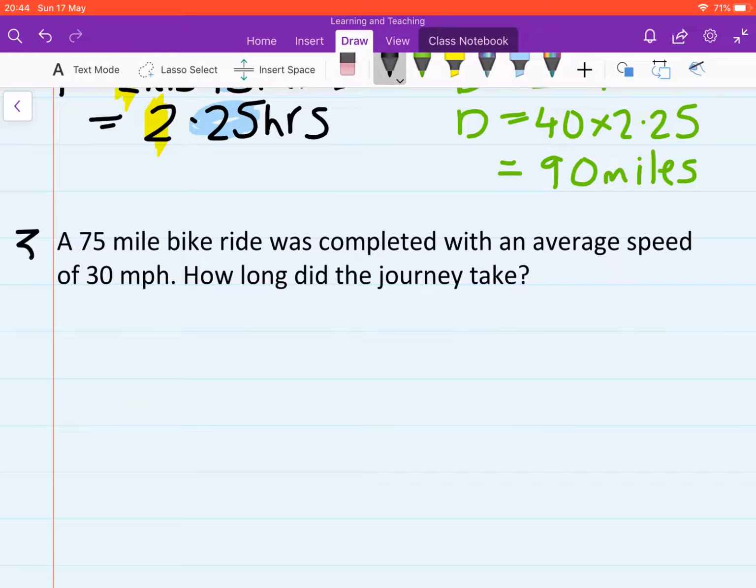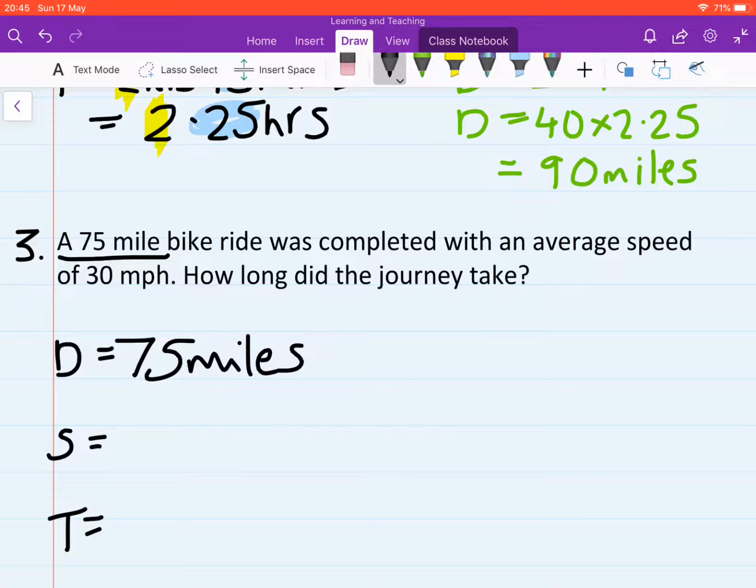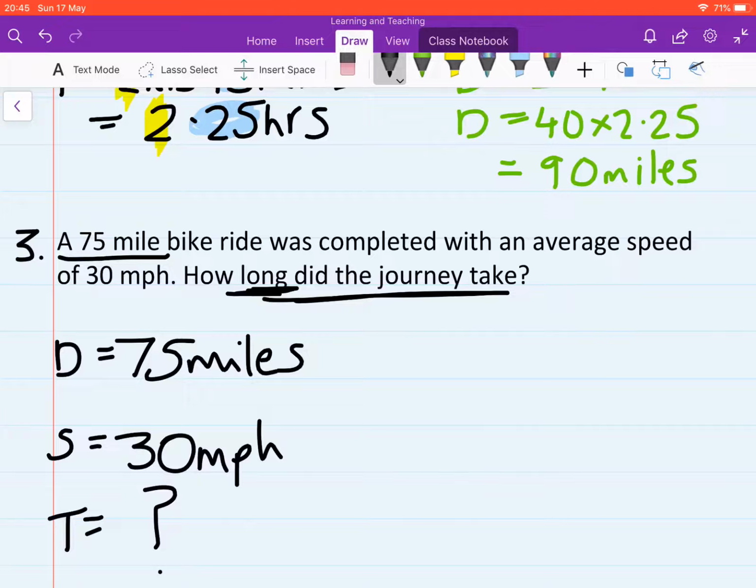Number 3. Pause the video and copy this down if you need to. A 75-mile bike ride was completed with an average speed of 30 miles per hour. How long did the journey take? So once again, D equals, S equals, T equals. The distance is a 75-mile bike ride, so it's 75 miles. The speed is 30 miles per hour. We want to work out the time. Although we could say how long could be a distance, in this sense, how long did the journey take? Okay, so that would be a time.